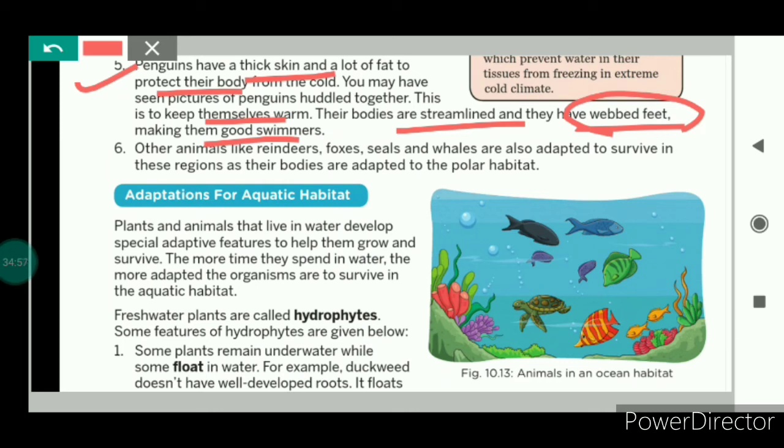And there are other animals also like reindeers, foxes, seals, whales. They are also adapted to survive in such cold climate. Their body structure is such that they are able to survive in such extreme cold climate.